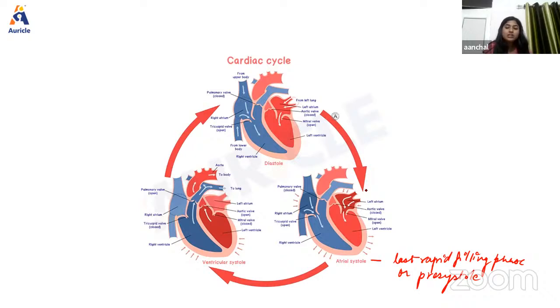Okay, so in this period, only a very small amount of blood is going to come from atrium to ventricle. Okay. Now next we have atrial diastole. Okay. So atrial diastole, what happened in this phase?